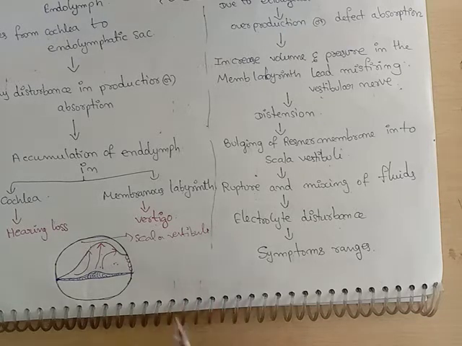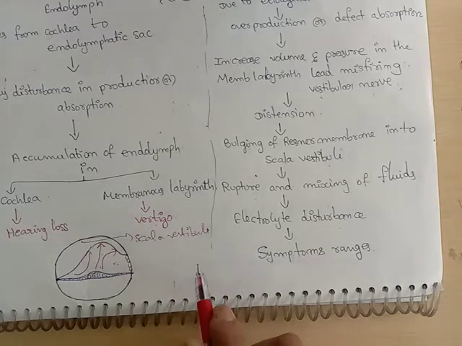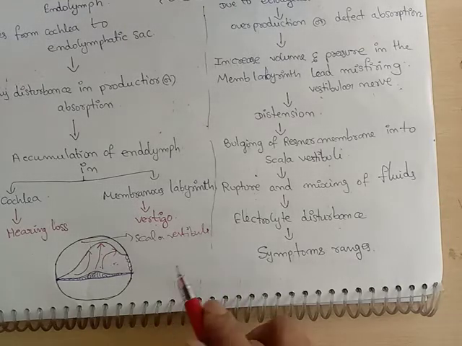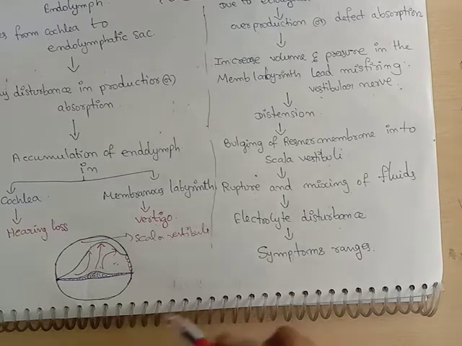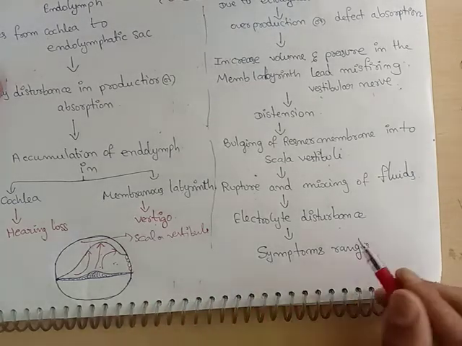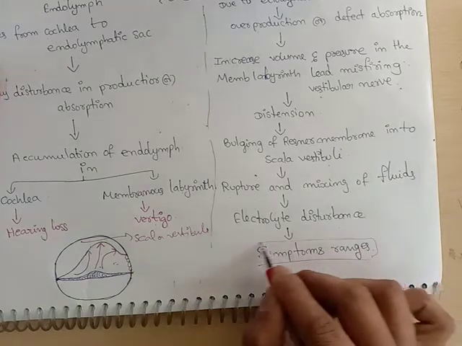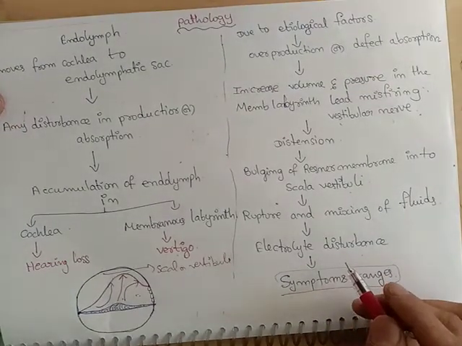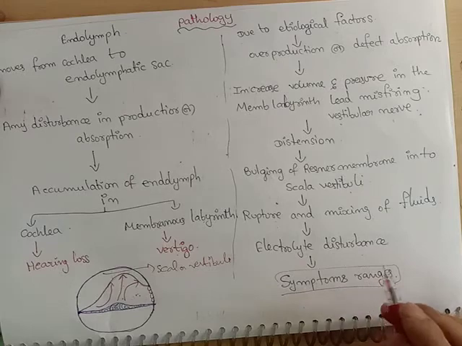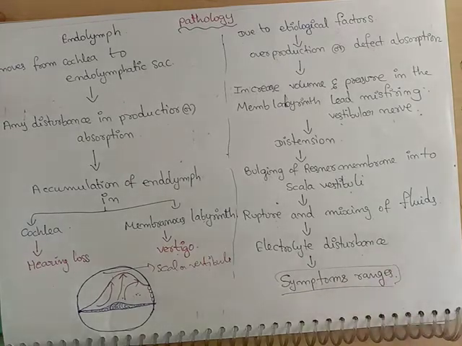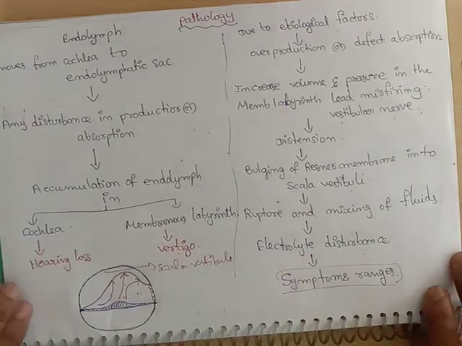So perilymph is rich in sodium, and endolymph is rich in potassium. So there is mixing of electrolytes, and there is disturbance in the electrolytes. So it leads to the symptoms of Meniere's disease. This is the pathology of Meniere's disease, how it occurs and how it progresses to form the symptoms.